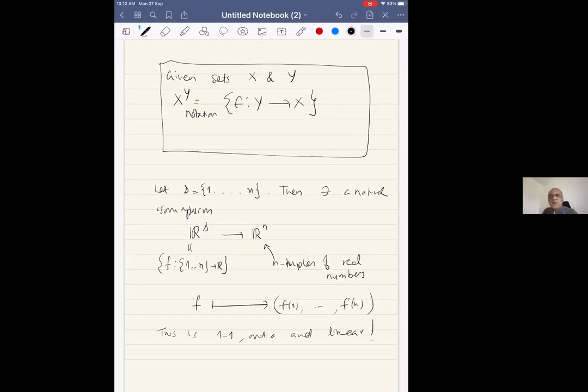So this is an isomorphism of real vector spaces. This kind of explains my notation also, but the point is, in the universe of R to the S, my S need not be a finite set, the finite set 1 to n. It can be some much crazier sets.